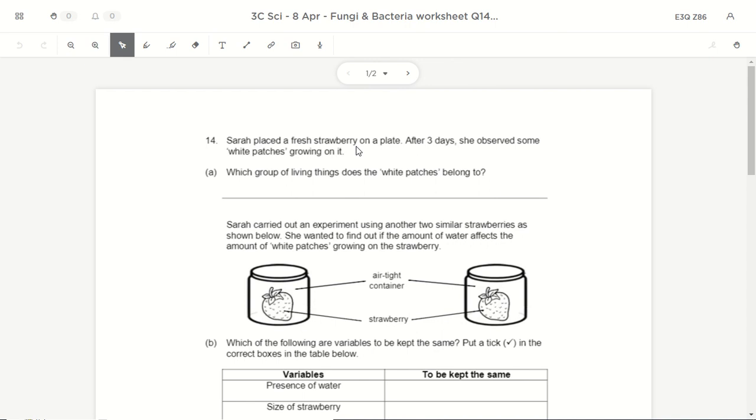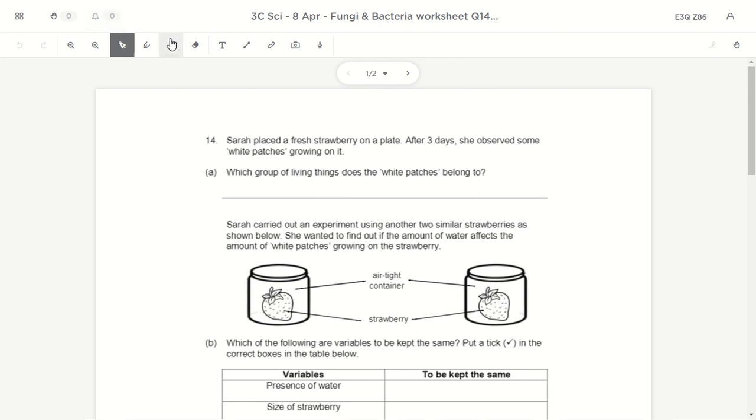Okay, so my feedback for you, please look at the feedback that I've given on Class Cake. Most of you have problems with evidence and reasoning, which I will go through today. Most of you also have problems with the fair test elements, like which one to keep the same, which one to change. You're not very sure, so pay attention to those parts. And let's start the ball rolling with question 14.